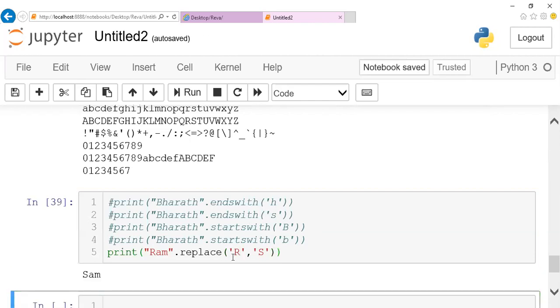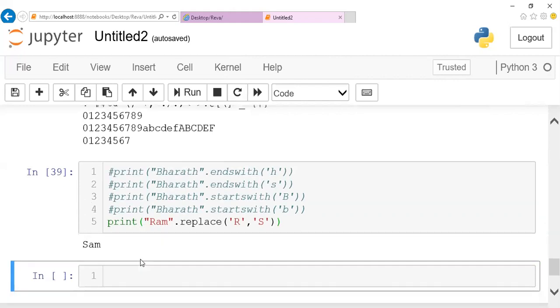When I execute it, you can notice that R will be replaced with S, and instead of Ram, it will be giving us Sam. So this is the purpose of the replace. You can replace any character by using the replace method. Okay, so these are the basic methods.